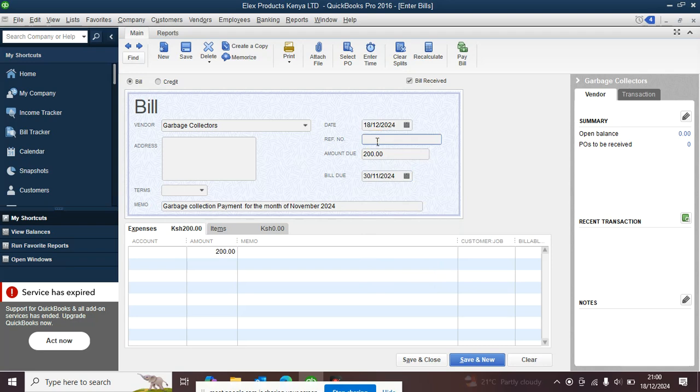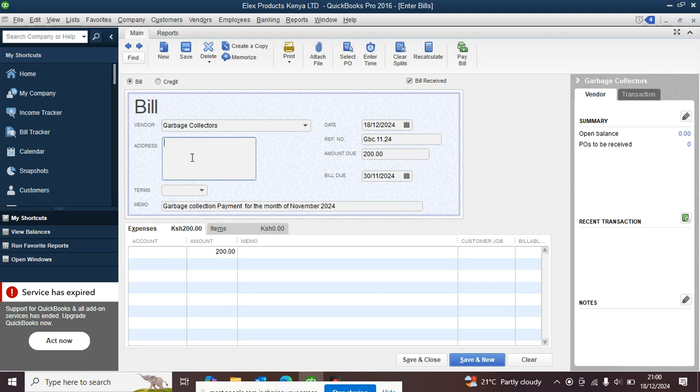If you don't have it, you can leave it the way it is. We can assume that we have it. Let's say we can call it garbage collection. We can create our own number, GBC. We can say this is 11 for November 2024, for the year 2024. So we can have some kind of reference number.